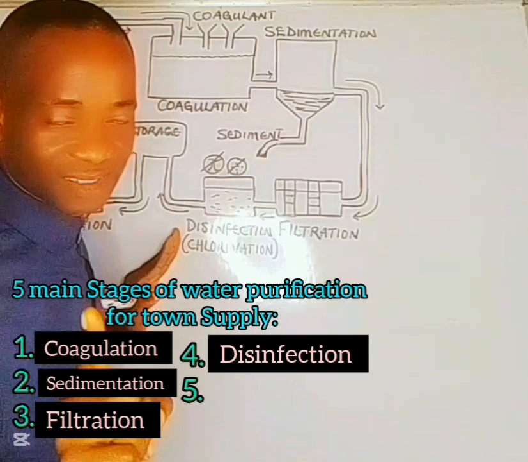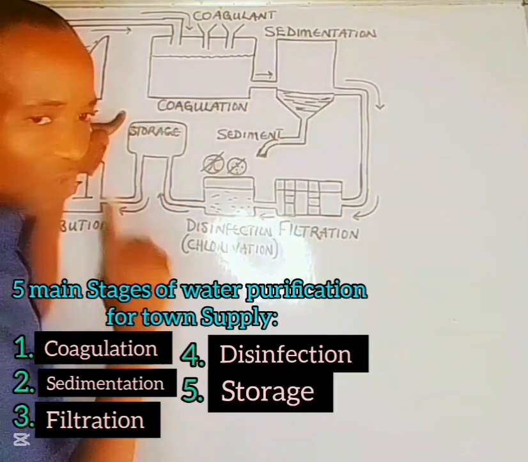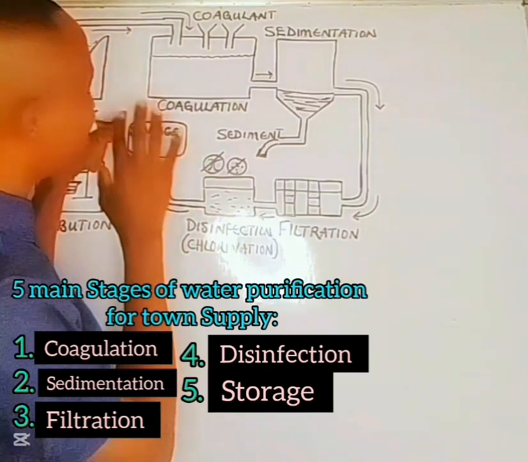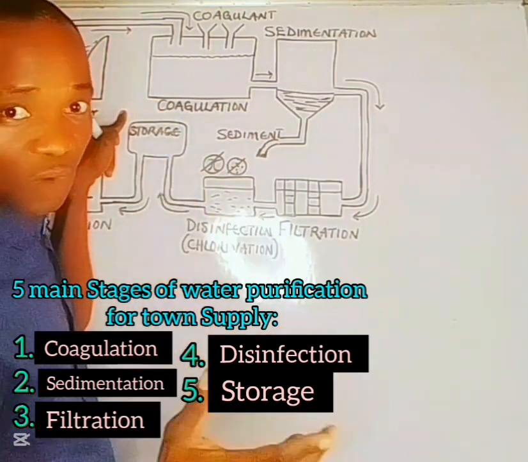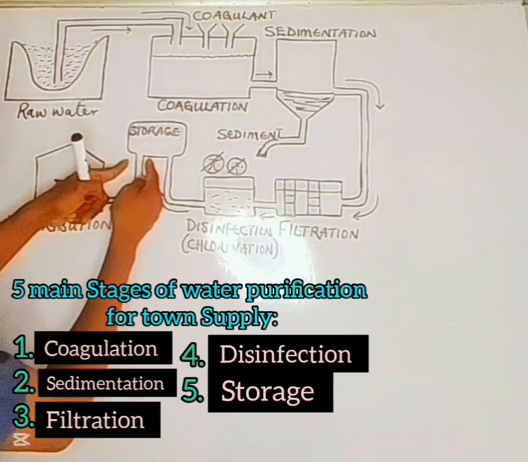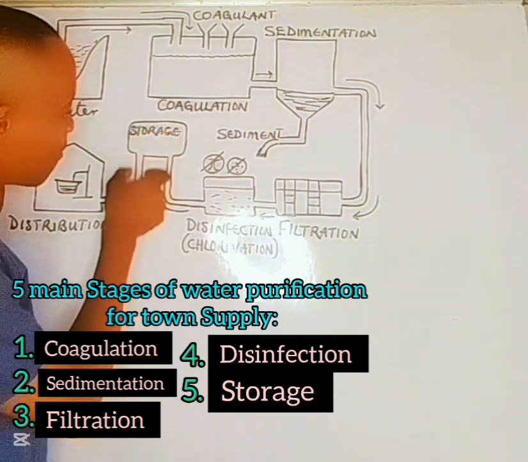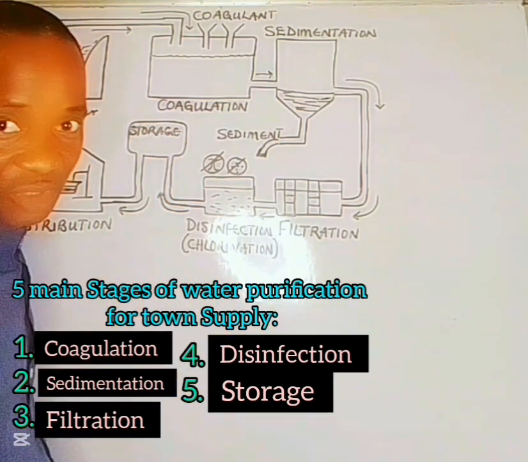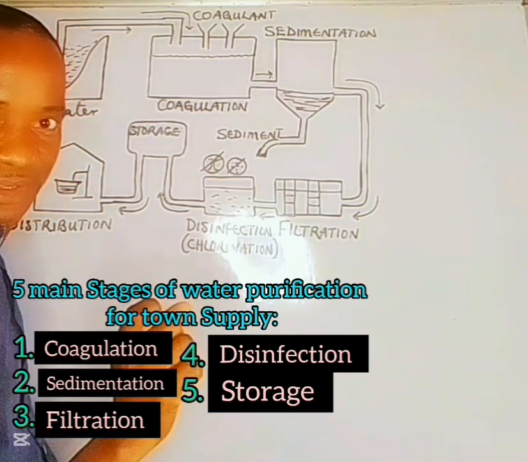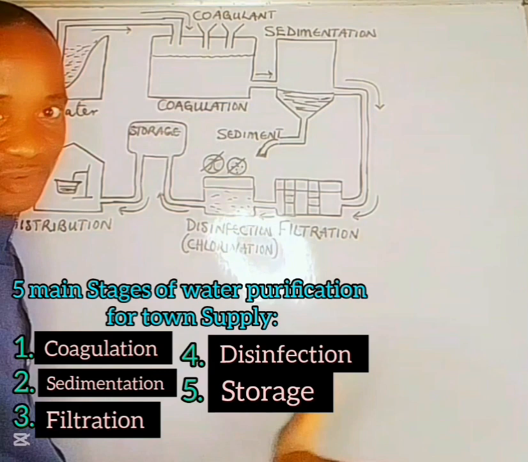But one stage remains. This water has to be stored before it is distributed. Therefore, it will pass into a storage chamber, or what is called water reservoir. And these are the chambers where purified water are stored before it is distributed. After storage, the next is distribution. Now, in advanced township, pipes are run from this reservoir directly to people's houses, where they make use of the water directly. But where pipes are not run that way, vehicles that carry water tanks go straight to the reservoir to pick this water and distribute to households.